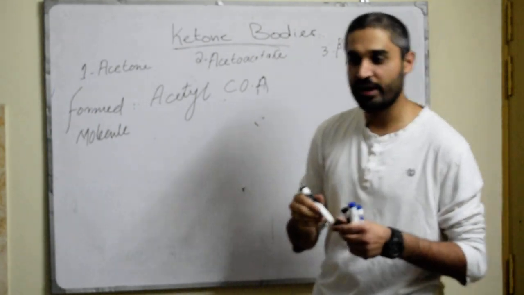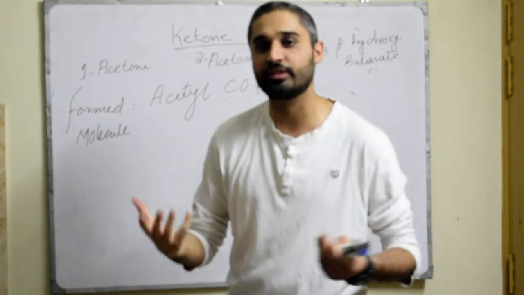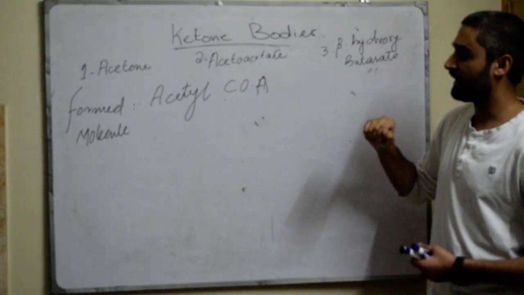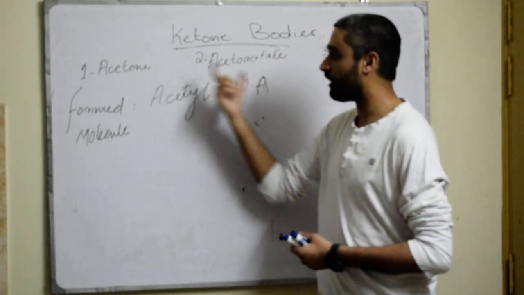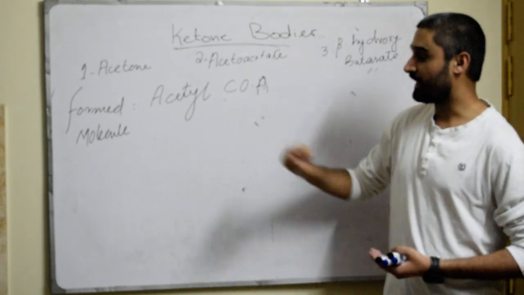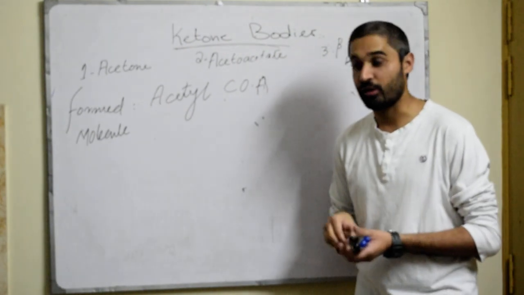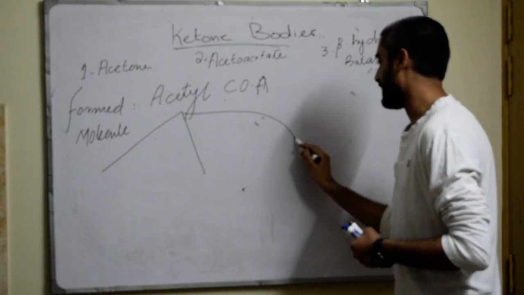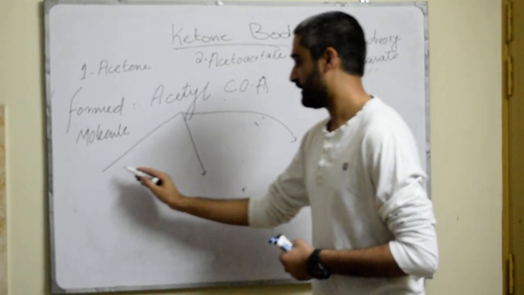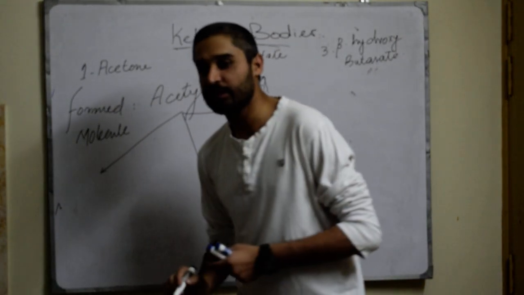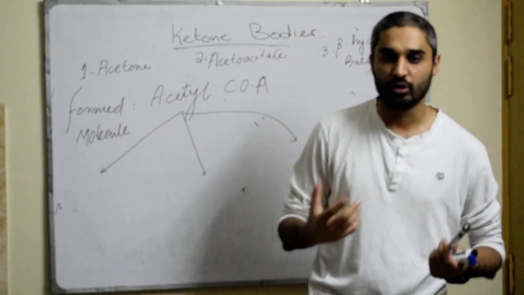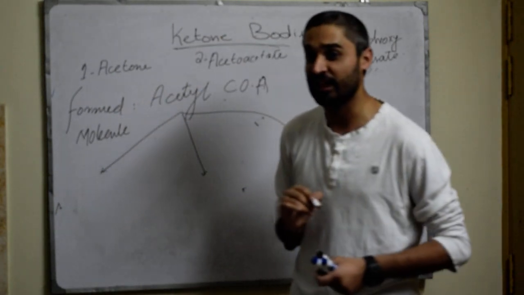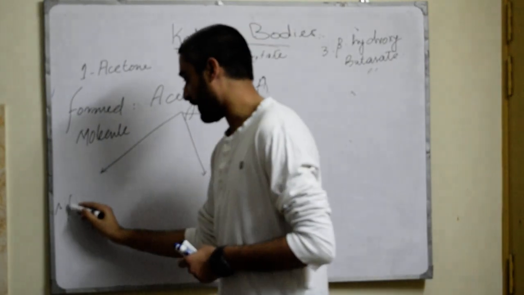So acetyl-CoA is a very important precursor molecule from which all of the ketone bodies, acetone, acetoacetate and beta hydroxybutyrate, are formed. This acetyl-CoA is formed from three very important areas. Whenever there is splitting of the glucose molecule, glycolysis will lead to pyruvate.